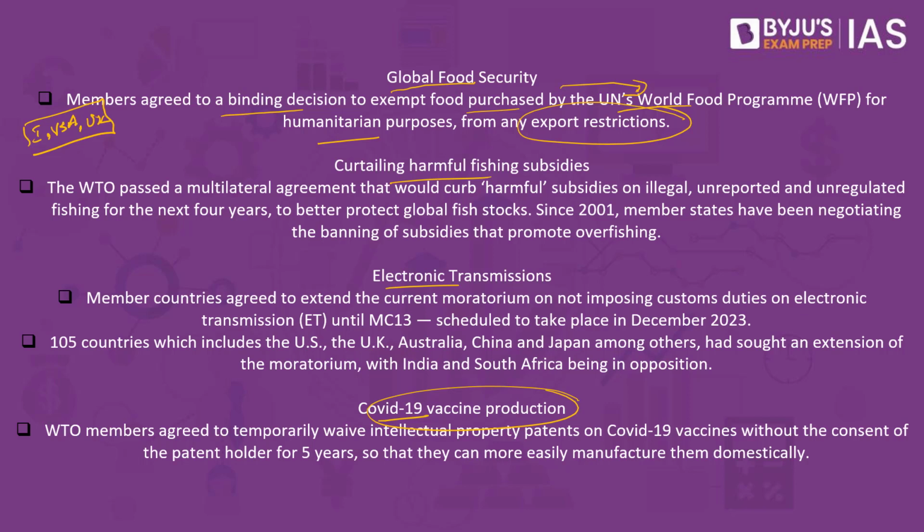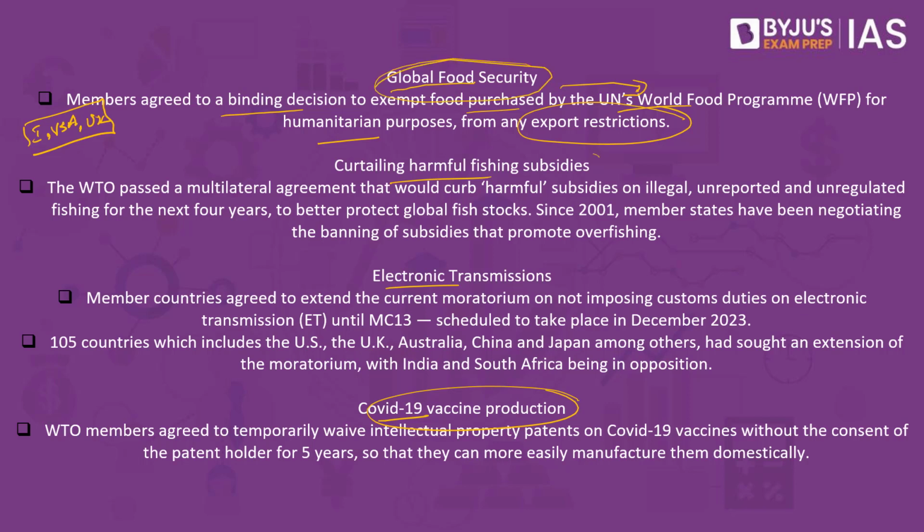What should be the threshold, what should be the maximum quota that they would be able to reserve is yet not resolved and will be discussed as part of the future initiative. And some of the measures taken under this global food security program also includes that if a particular country has a surplus, they can release the same into the international market, but they have to comply with the World Trade Organization's regulations. This is to do with the global food security.